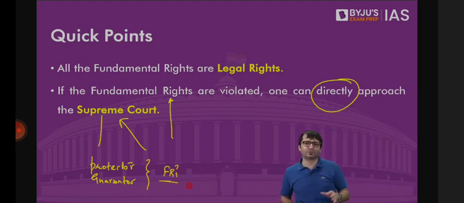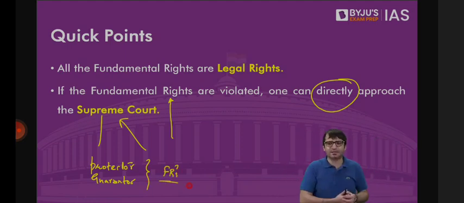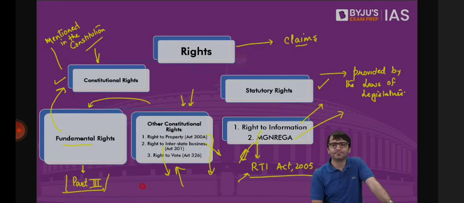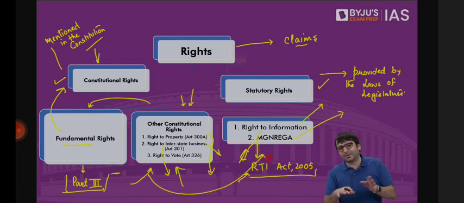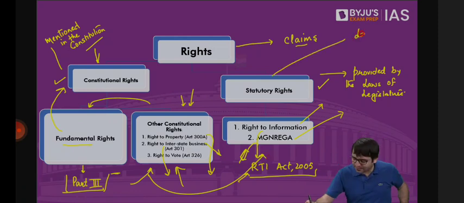Supreme Court will issue something which we will discuss later. Supreme Court will issue some writs, and through these writs, Supreme Court will protect and guarantee your fundamental rights. That's the difference between fundamental rights and other constitutional rights. That's the difference between fundamental rights and other statutory rights. If your fundamental rights are violated, directly approach the Supreme Court. And these statutory rights are also known as legal rights.